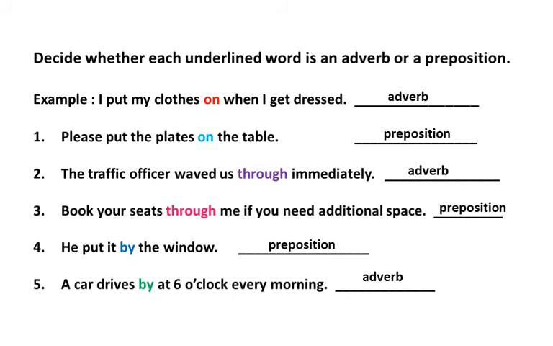Question number 2. The traffic officer waved us through immediately. Through is used as an adverb. Book your seats through me if you need additional space. This through is a preposition. He put it by the window. Preposition. A car drives by at 6 o'clock every morning. It is an adverb.